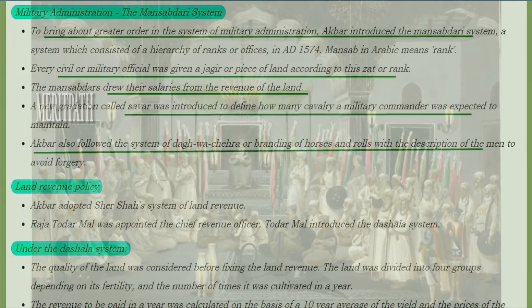Every civil or military official was given a jagir or a piece of land according to his rank, and these Mansabdars drew their salaries from the revenue of the land. A new system called Sawar was introduced, which defined how many cavalry a military commander was expected to maintain. Akbar also followed the system of Dagh and Chehra, the branding of horses and rolls with the description of men, to avoid forgery.